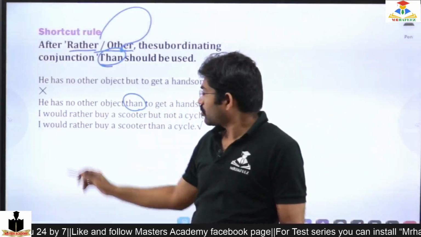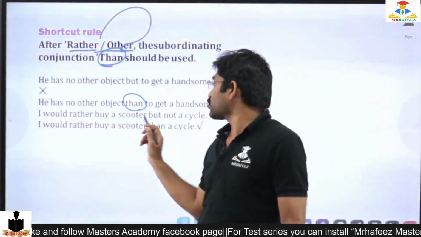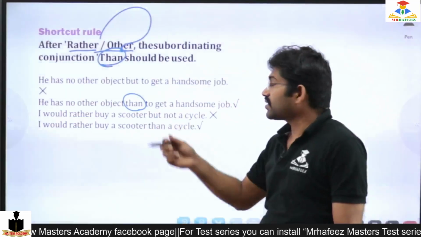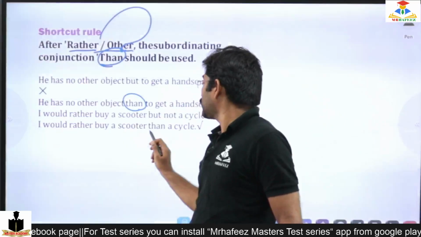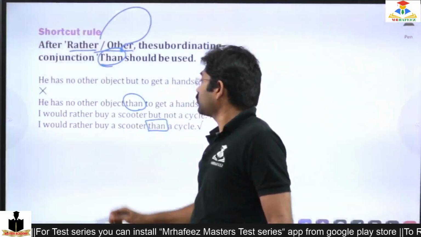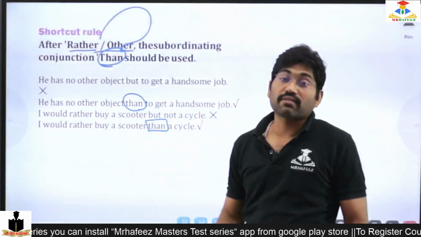Right. So, "I would rather buy a scooter but not a cycle." Here it should be "I would rather buy a scooter than a cycle." So, this is right.